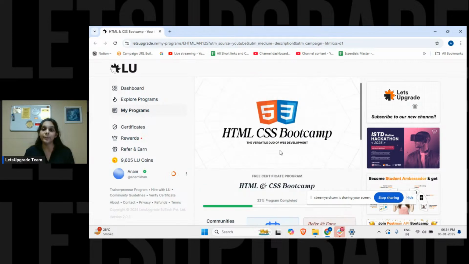And on day 3, the certificate will get unlocked on the same page itself. When you mark your attendance, the certificate will get unlocked, and you will have the option to download the certificate. So you need not go anywhere. Do not spam the chat for the certificate part again and again. Just go to the attendance link, mark your attendance, and you will get everything in one place. That's why we call it a one link.